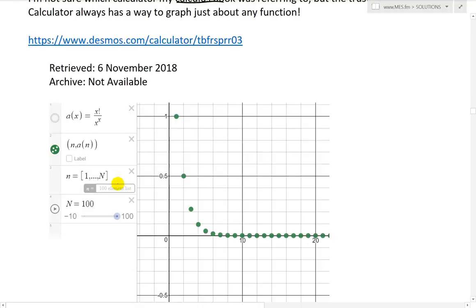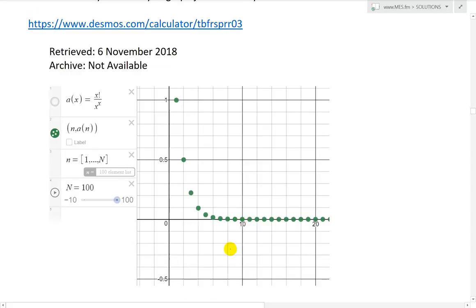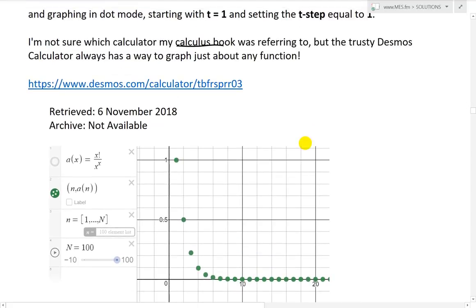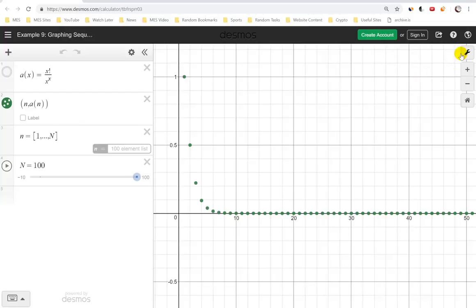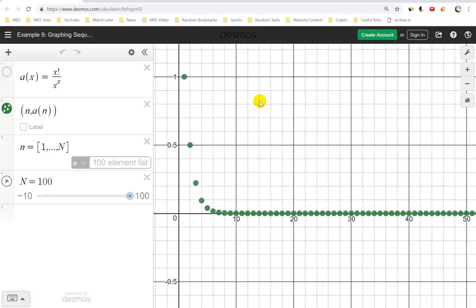So then we have a 100 element list, and the step is just 1, 2, 3, 4 all the way to 100. And as you can see, we have a sequence like this, and it converges right to 0 very quickly. And let's just click this and play around with this graph. Very fascinating stuff. Alright, so here's the graph. I'll just make this projector mode.